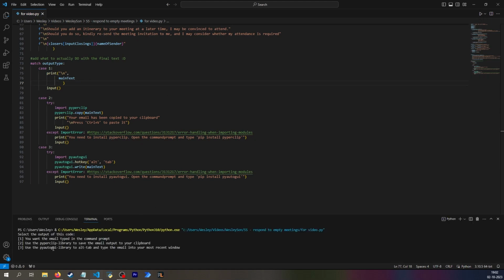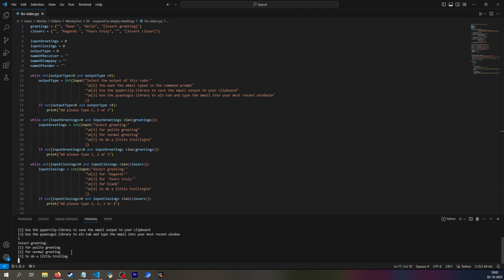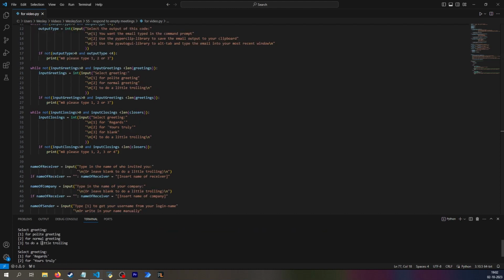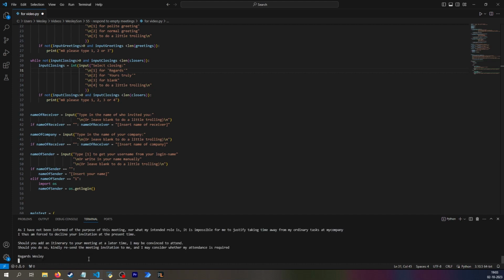which is normally very nice, but not in this situation. So here it's saying, if we go all the way up, what is the output of your code? Well, I want it to be typed in the command prompt first. And what is my greeting? I want that. Actually, that was select greeting, and I can see I forgot, and that's why I somewhat don't like copying code, but that is fixed now, which is also why I want to run it here while I'm being recorded. Type in the name, that would be Jesper. And what is the name of my company? That is my company. And I just want to get that from my login name.